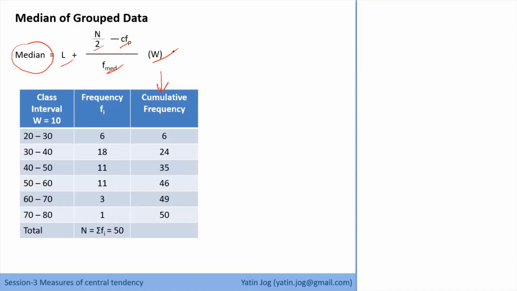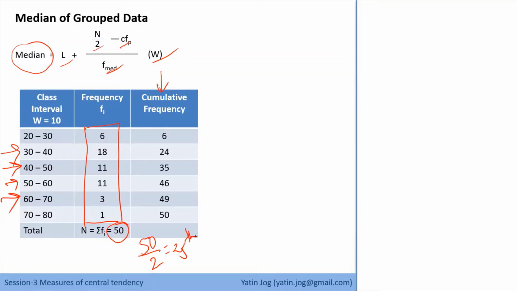What is the concept of median? The concept of median says my median divides data into two equal parts. So considering these frequencies, I have to find such a class interval, it can be any class interval, which will divide my data set of 50 observations into two equal parts. So what is half of 50 observations? That is 50 by 2, which is 25.